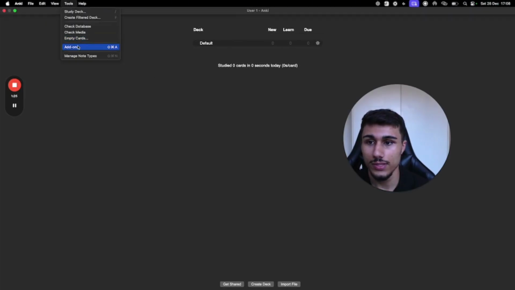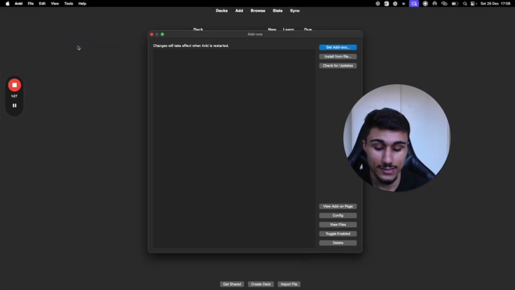Going to go to Tools, Add-ons. This is how easy it is to get add-ons, which is why it's so addictive. Please stick with just these 6. Any more that you get, make sure it's purely for aesthetics. Don't do anything more for performance. You don't need anything more.